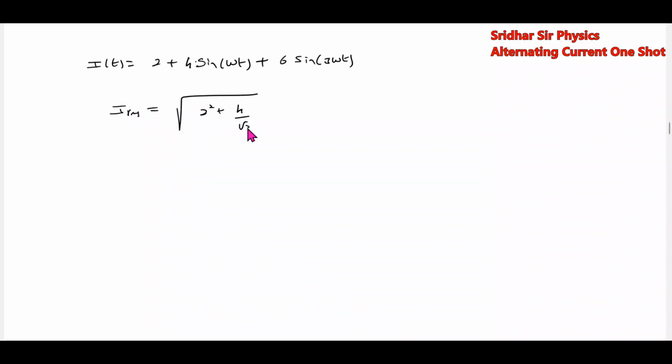I'll give one more example. Suppose I get a composite signal like this: 4 plus 4 sine omega t plus 6 sine 3 omega t. Then what is the RMS value of this? It will be root of 4 square plus 4 by root 2 whole square, plus the third harmonic term. This is the RMS value.